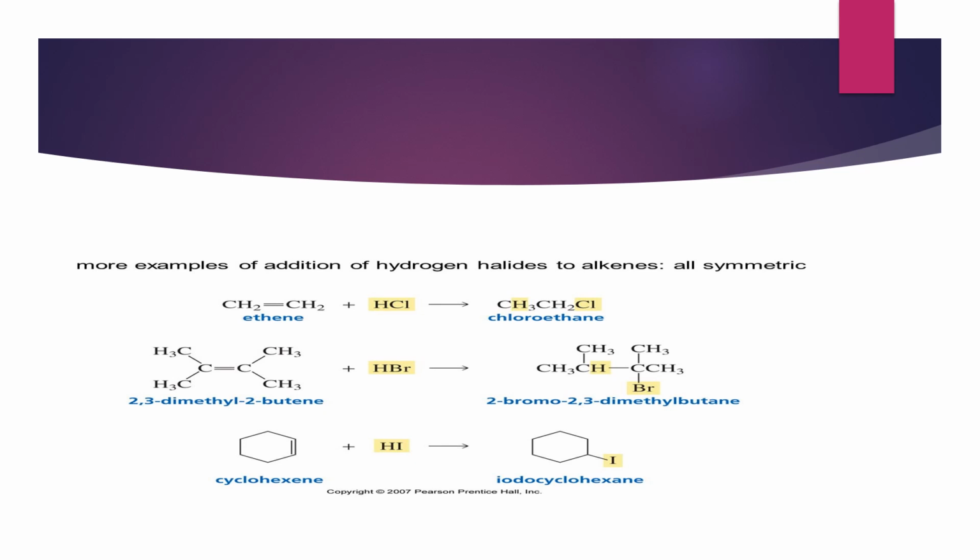Here we can see the example by taking 2,3-dimethyl-2-butene plus HBr, we will get the product 2-bromo-2,3-dimethylbutane. Then cyclohexene plus HI, here we get the product iodocyclohexane.